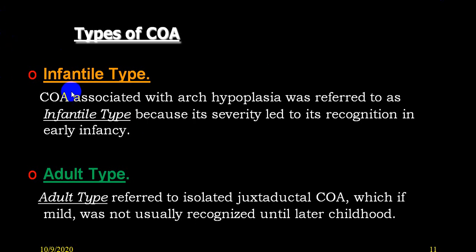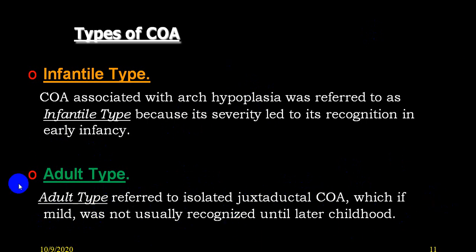There are two other terms which are being utilized, called infantile variety and adult variety. In an infantile variety, the arch is hypoplastic, and that is associated with coarctation. This is called infantile variety. While in adult variety, it is very frequently juxtaductal coarctation, where it is a mild variety and it is commonly not recognized until childhood.